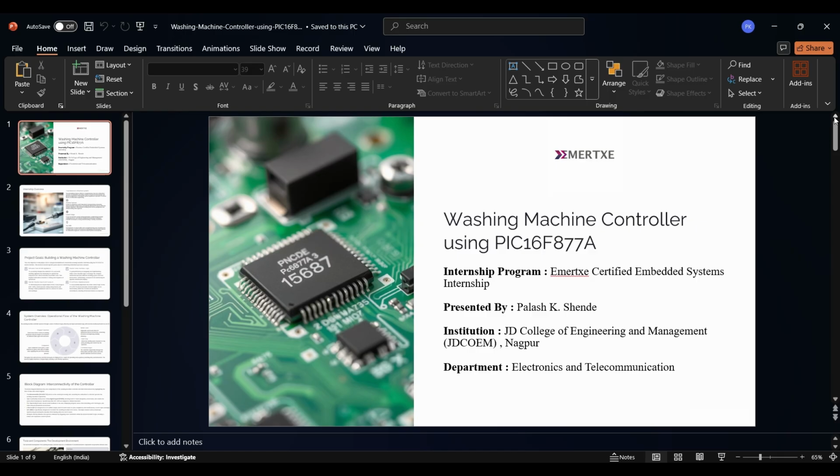And today I am excited to present my project developed during Emertxe Certified Embedded Systems Internship: Washing Machine Controller using PIC16F877A. This project is a real-time embedded system application simulating the functionality of a household washing machine using microcontroller logic.